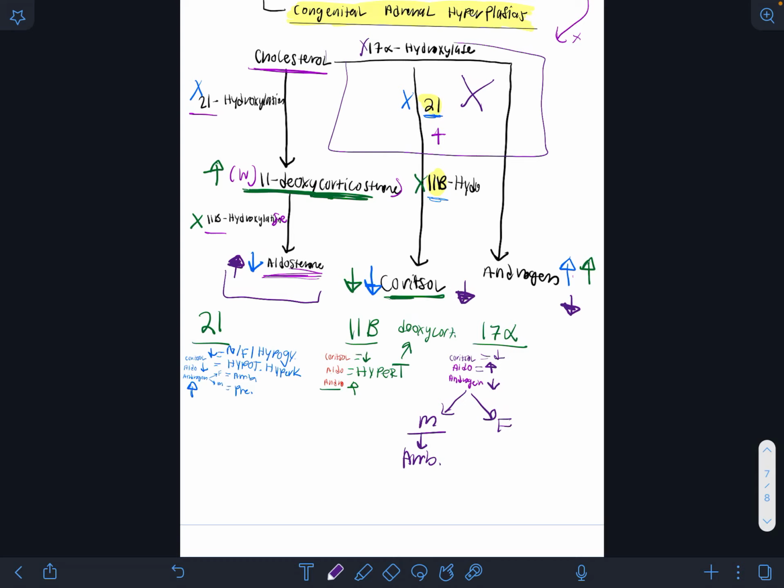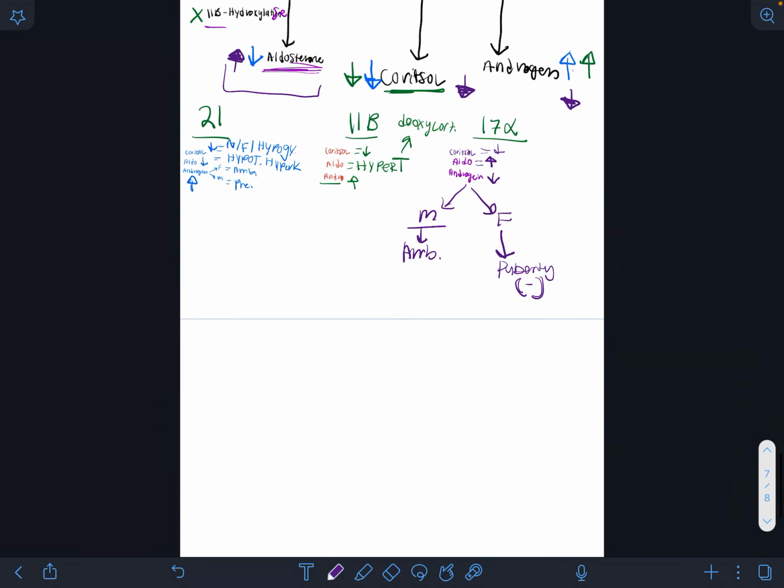So they will have ambiguous genitalia externally, but internally they will have no female characteristics. A female with a low level of androgen won't show it at birth, but at puberty they won't have their menstrual cycle, right? It will be primary amenorrhea. So no menstrual cycle, and this would only be noticed at puberty for females.